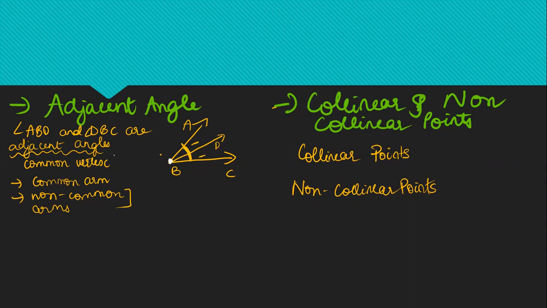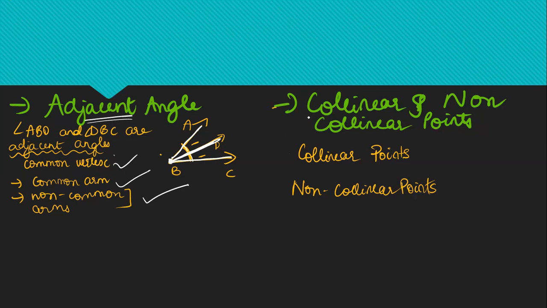They have a common arm. Which is that common arm? Both these angles have a common arm, BD, this arm, right? And they have non-common arms as well, meaning these two arms, BA and BC, or AB and CB. These are the non-common arms of angle ABD and angle DBC. So this is nothing but adjacent angles. Angles which have a common vertex, common arm, and non-common arms are called adjacent angles. Now I hope adjacent angles are clear.